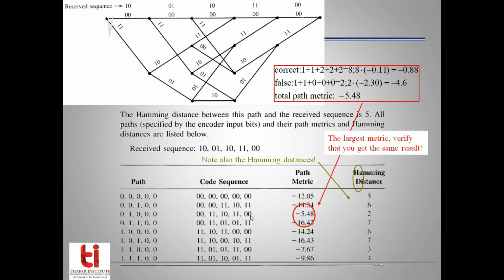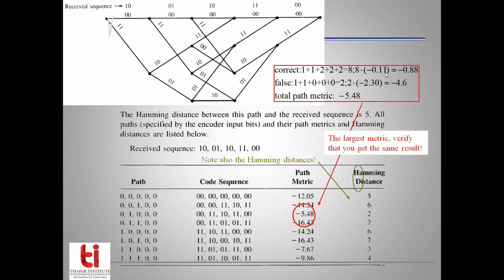So for this, we are going to calculate the path metric. We will take two functions here, one for correctness, which includes those values that give you the correct matching in terms of Hamming distance. So let's do it with the received sequence. What is the Hamming distance between this 0, 0 and 1, 0? So Hamming distance here is 1. What is the Hamming distance between 0, 1 and 1, 1?